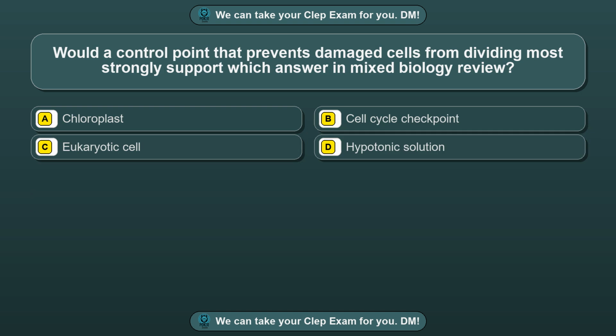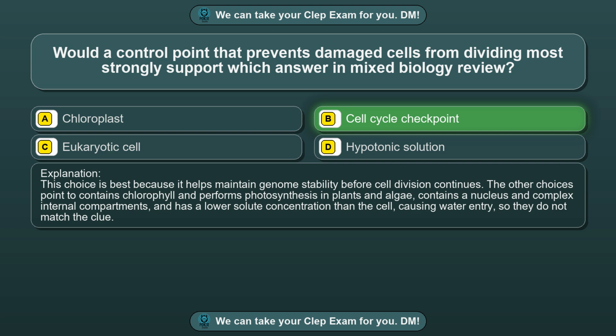Question 65. Would a control point that prevents damaged cells from dividing most strongly support which answer in mixed biology review? Option A, chloroplast. Option B, cell cycle checkpoint. Option C, eukaryotic cell. Option D, hypotonic solution. The correct answer is option B, cell cycle checkpoint. This choice is best because it helps maintain genome stability before cell division continues.